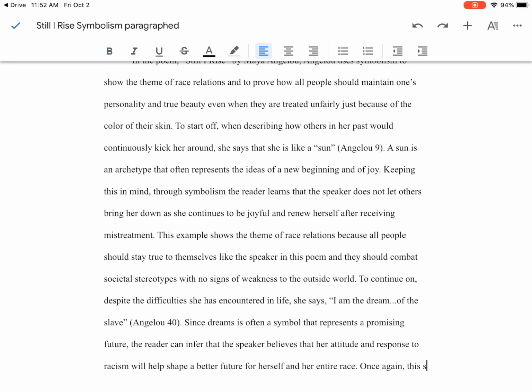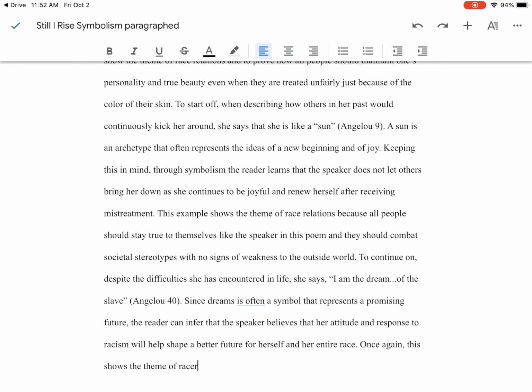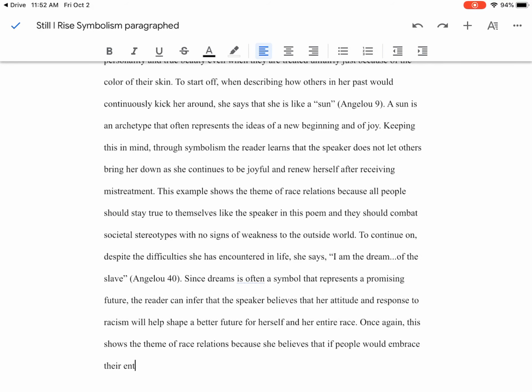Once again, this shows the theme of race relations because she believes that if people would embrace their ethnicity instead of hiding from discrimination, the world will become a better place.